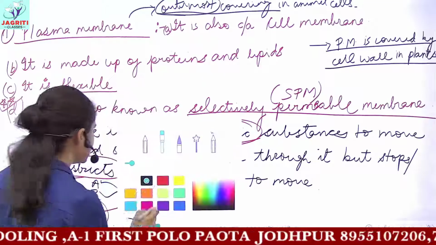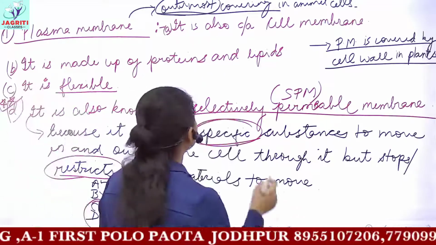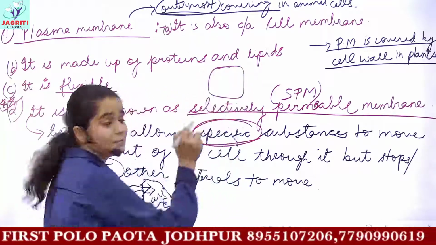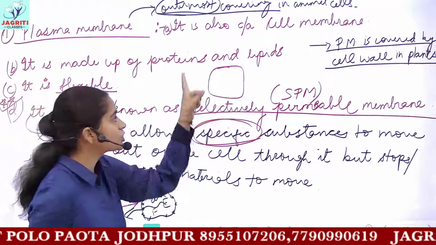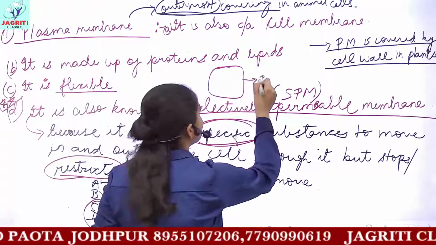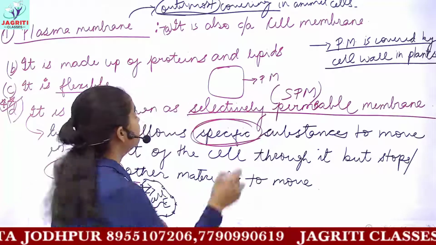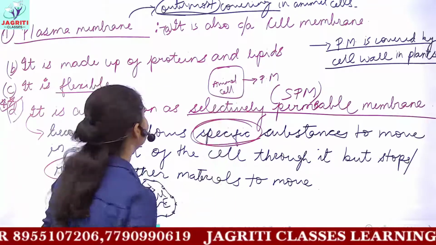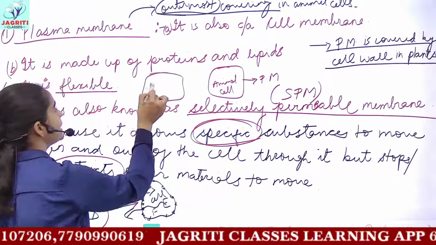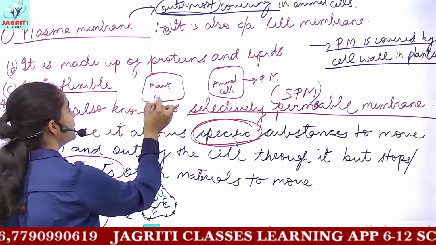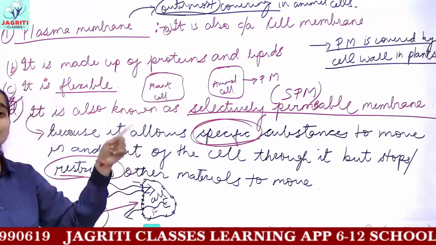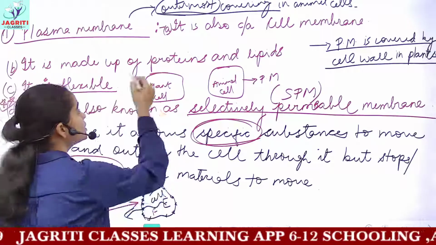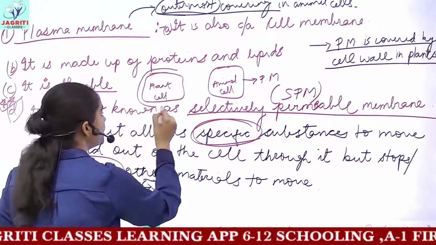What I mean to say is, if you draw an animal cell, then the outermost covering will obviously be your plasma membrane. But if you are talking about your plant cell, then this plasma membrane will not be your outermost covering. In a plant cell, it would be covered by an additional covering.